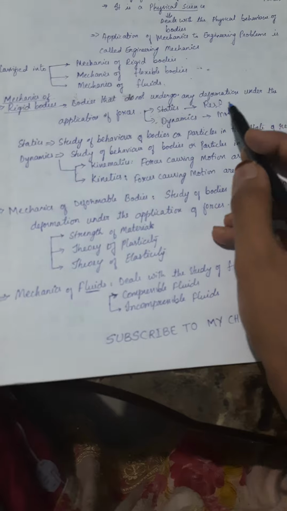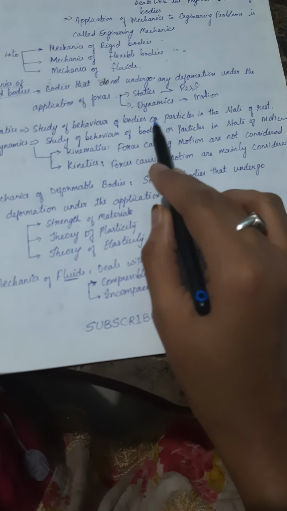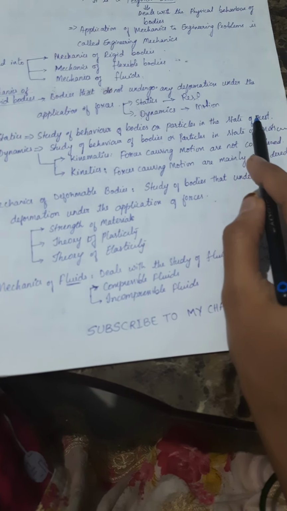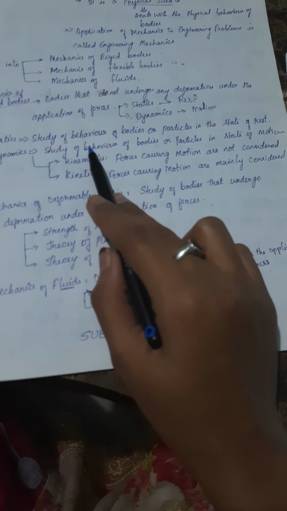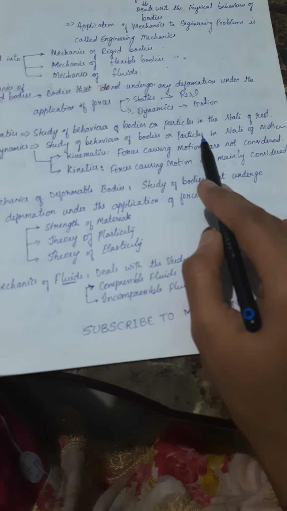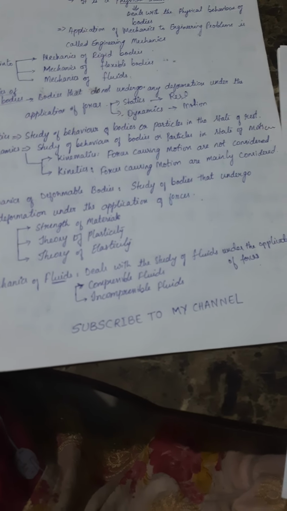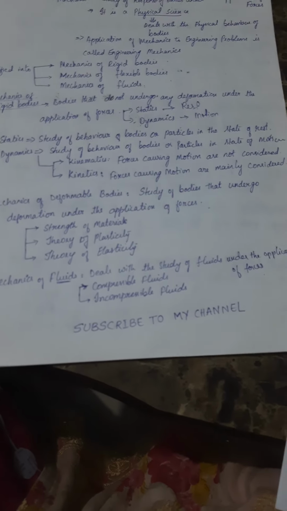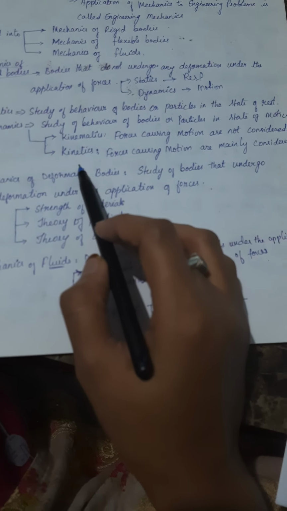So we can easily say statics is the study of behavior of bodies or particles in the state of rest, and dynamics is the study of behavior of bodies or particles in the state of motion. Again, when you consider dynamics, you have sub-classifications, that is kinematics and kinetics.